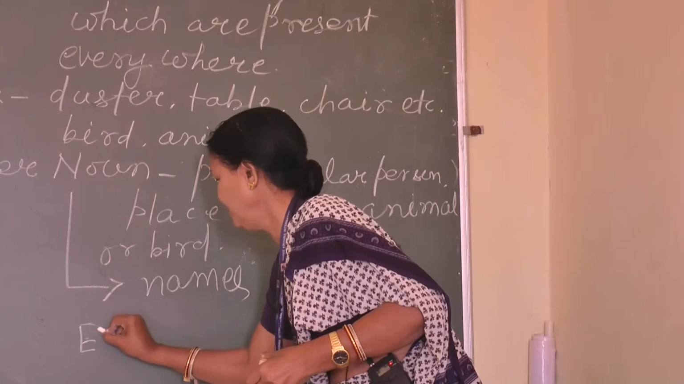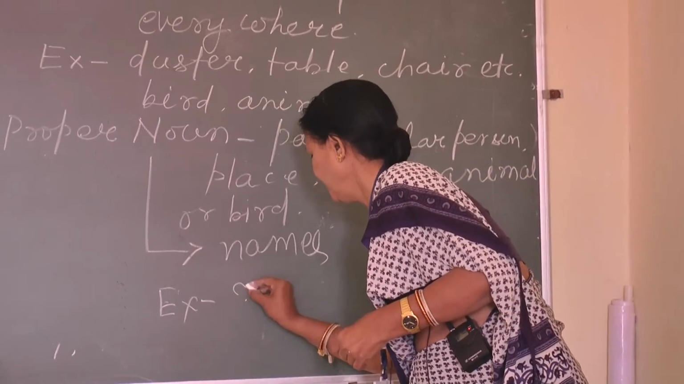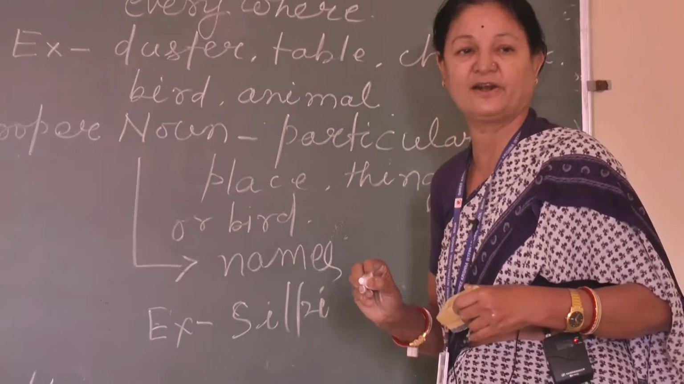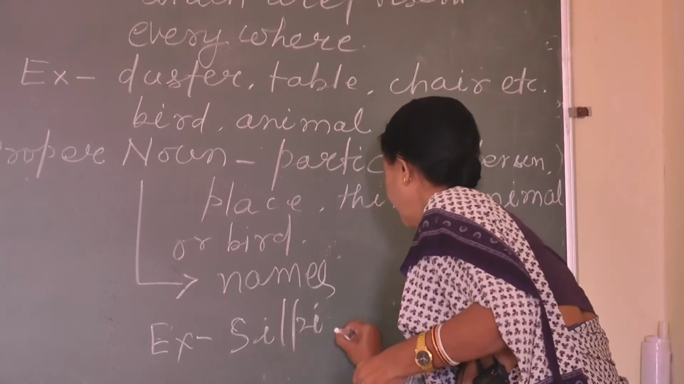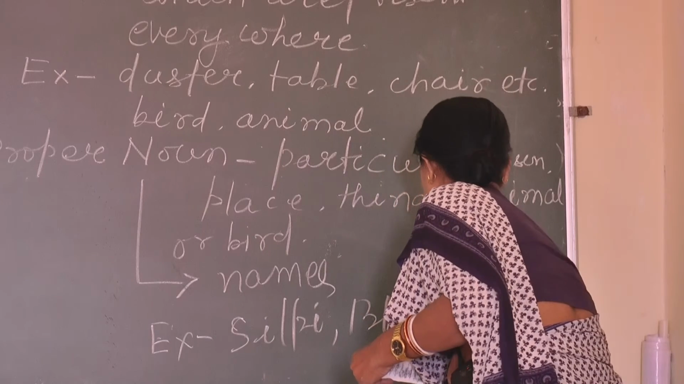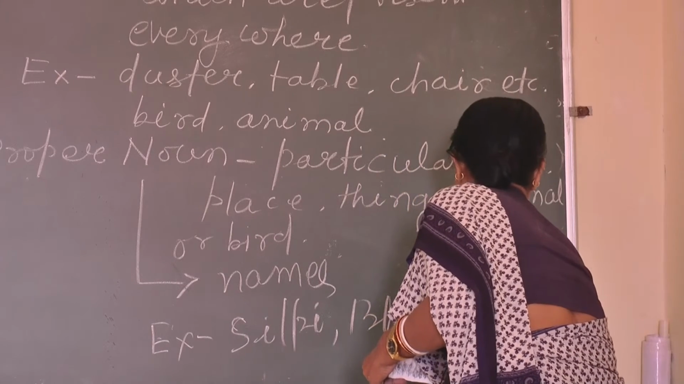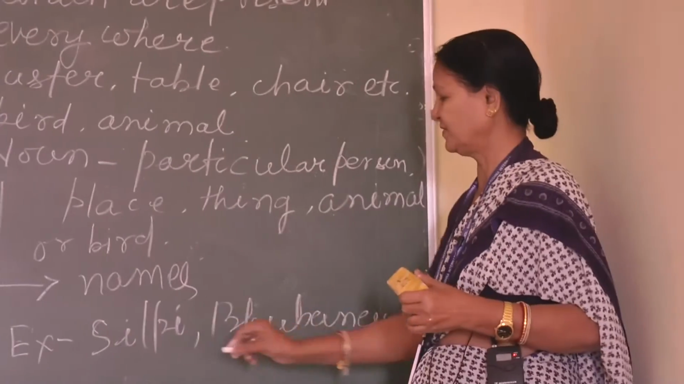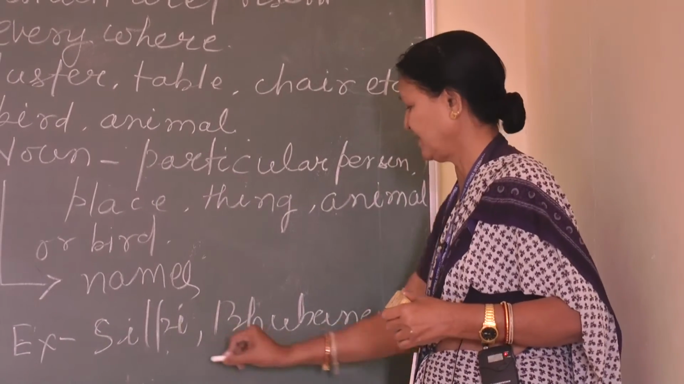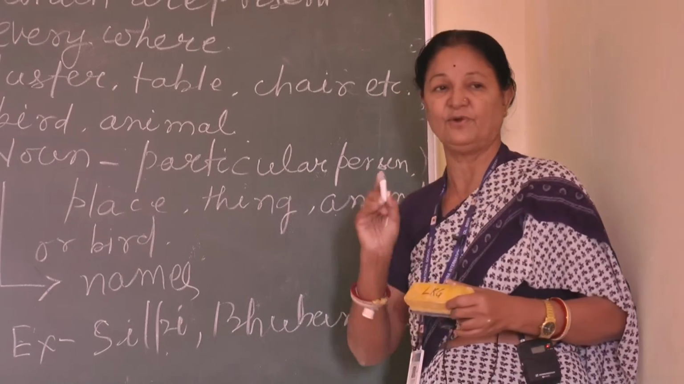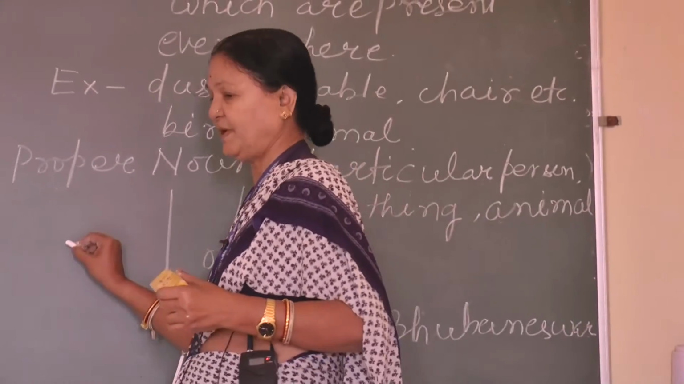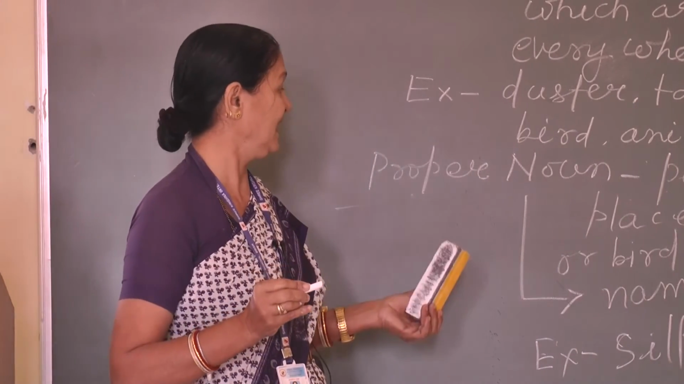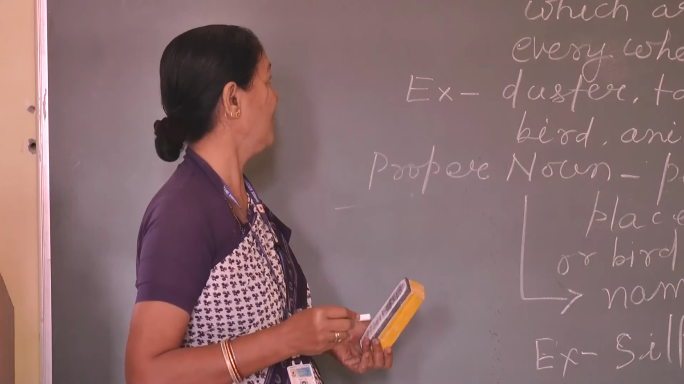Write down the example as Shilpi told. Shilpi. Bhubaneswar, is it particular or common? Yes, Bhubaneswar is particular. Okay, so particular name of person. Here Shilpi, one particular, and Bhubaneswar also one particular. So, when particular persons or things or birds or animals, then it is proper noun.